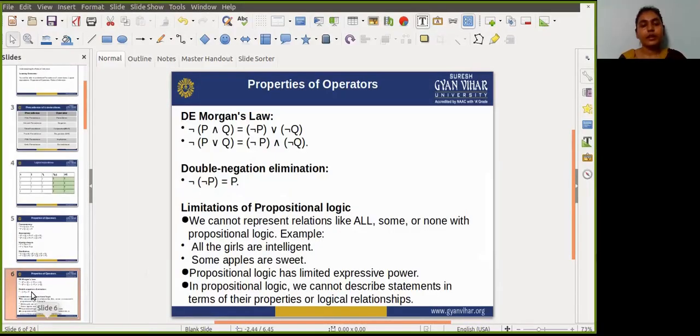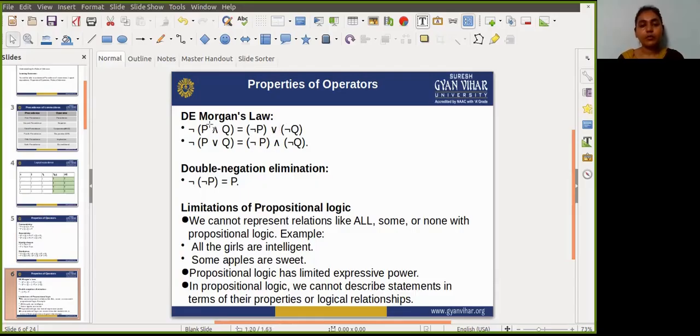Now the NOT operator on an AND operator. If we are using an AND operator, then two propositions are needed. If we negate the result of P and Q, then the same value will be found if you first negate P and negate Q, and then apply the OR on those negations.